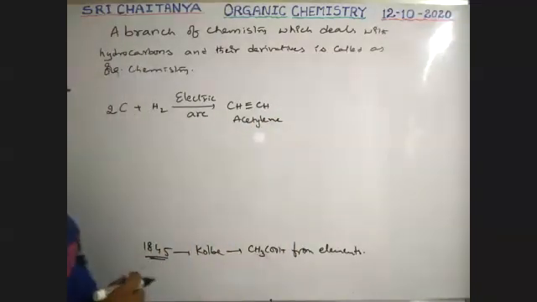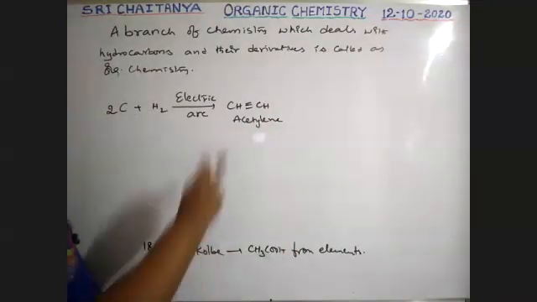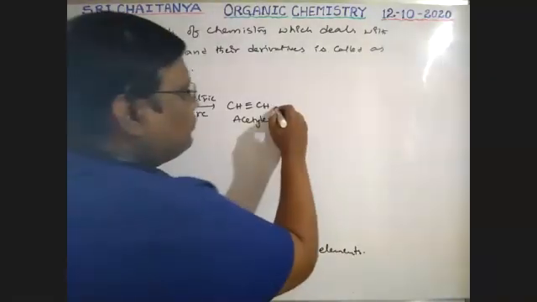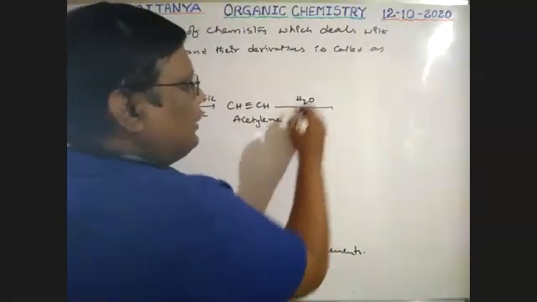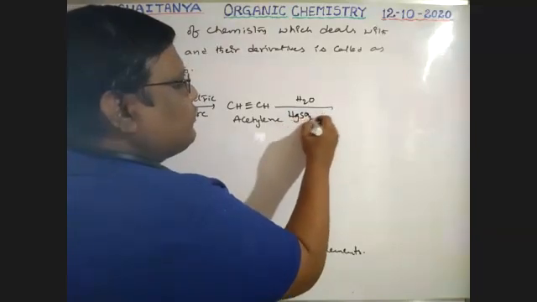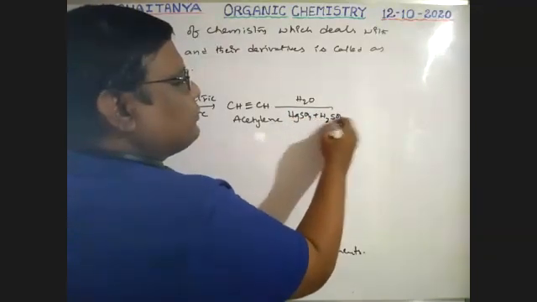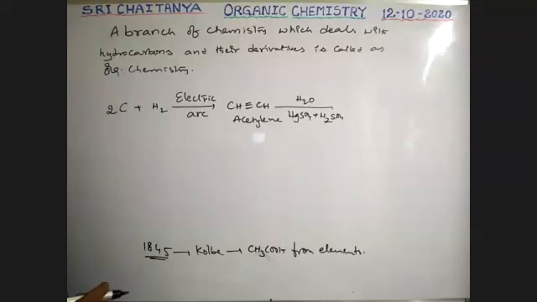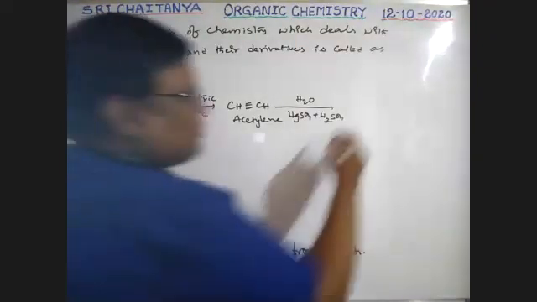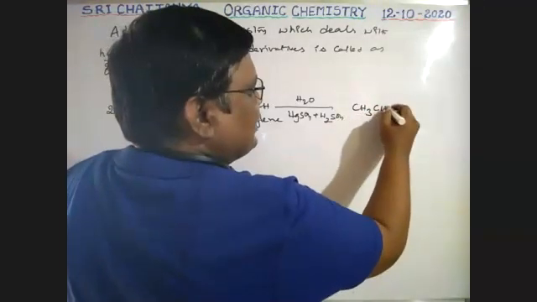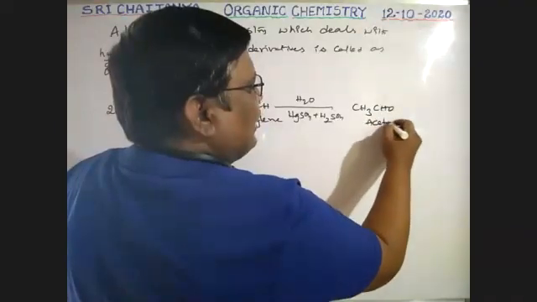This acetylene is now hydrolyzed in the presence of HgSO4 and H2SO4, which gives CH3CHO, acetaldehyde.